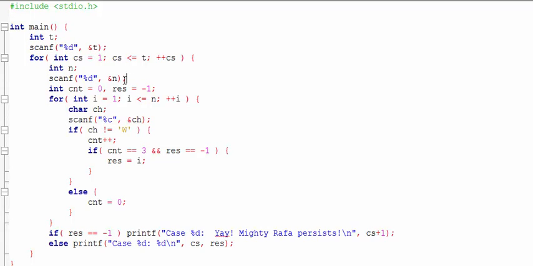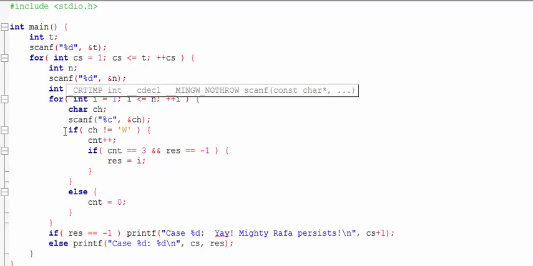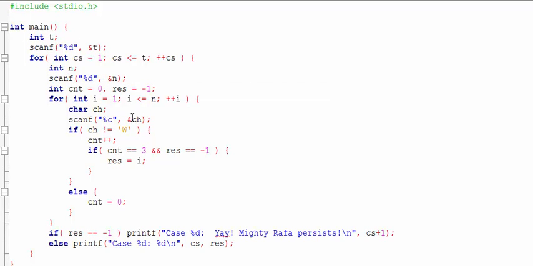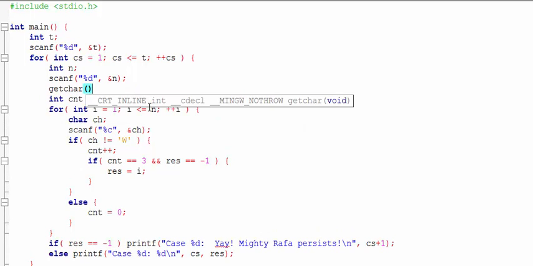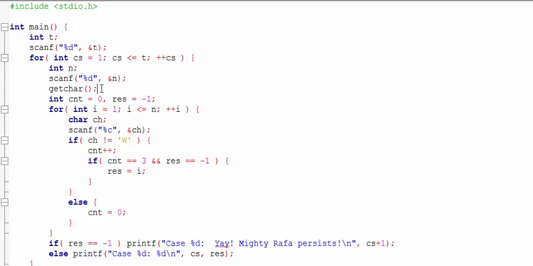So while we are pressing enter after taking input of n, our compiler will take that enter as the next character input. That's what is causing the problem. So to get rid of that, we'll be using the getChar function. Basically, it will take the extra enter as input, and it will keep the match result safe.